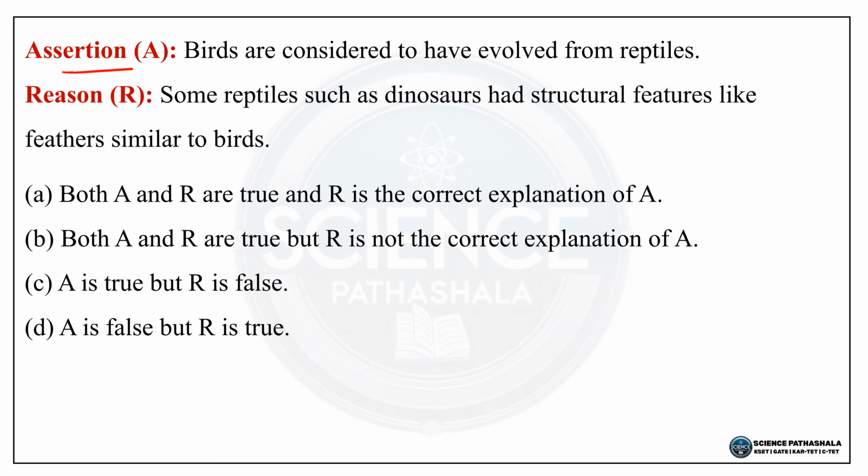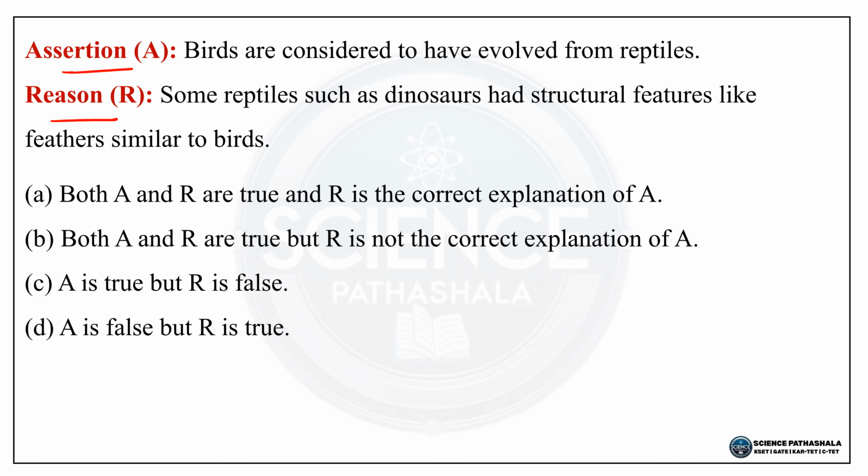Next question, assertion A, birds are considered to have evolved from reptiles. Reason R, some reptiles such as dinosaurs had structural features like feathers similar to birds. So options are like this. Option A, both A and R are true and R is the correct explanation of A. Option B, both A and R are true but R is not the correct explanation of A. Option C, A is true but R is false. Option D, A is false but R is true.